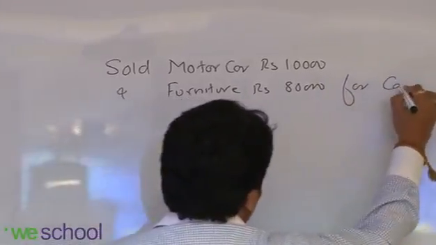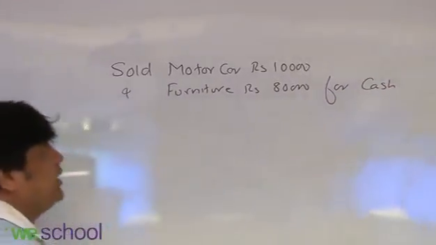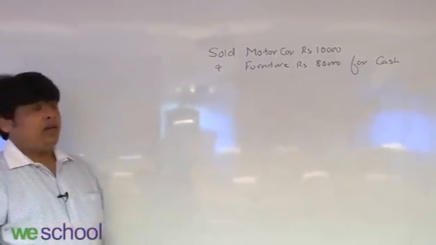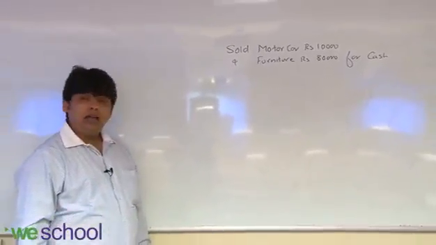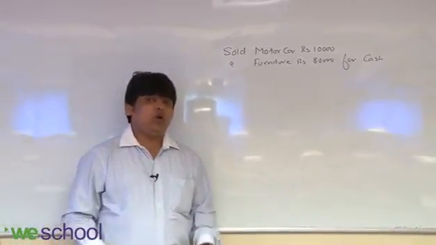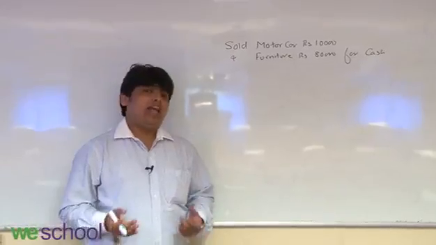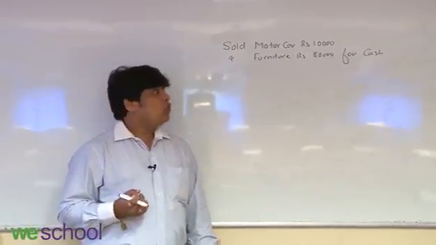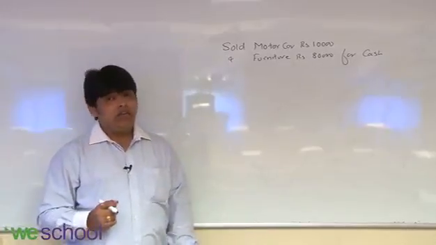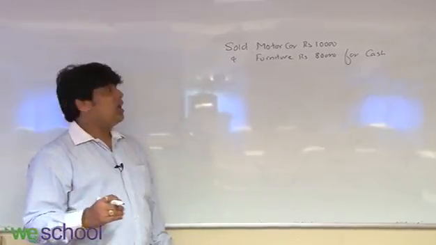For cash means for cheque, okay? You will receive a cheque for that. In this transaction, 3 accounts got affected. One is the motor car, second is the furniture and third is the cash, because you are going to get cash from that. Cash means cheque. All these 3 accounts are real accounts. You agree with me?